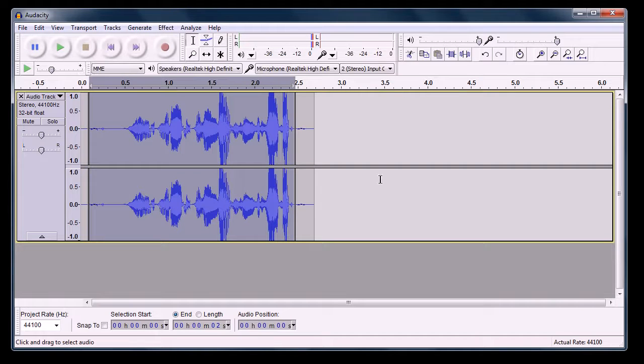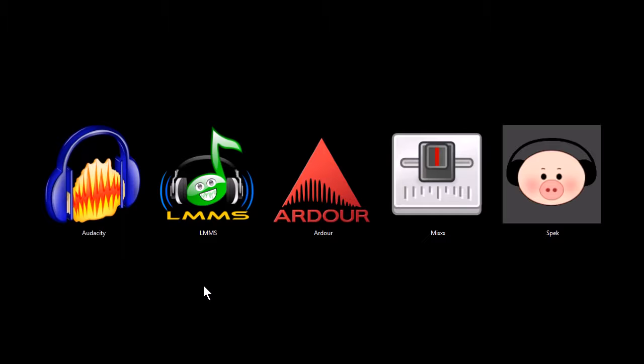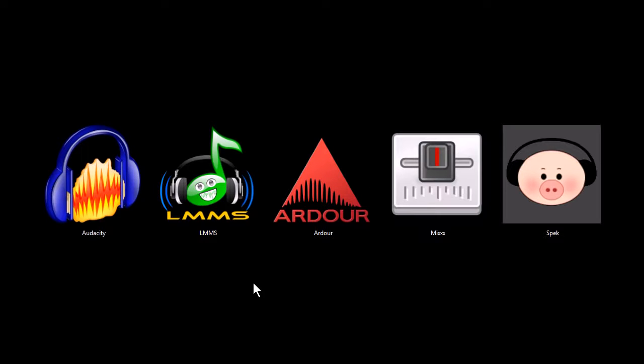You can use this program for a lot of things. It's pretty easy to use, has a simple interface. You can, for example, take the lyrics off of a song, so you have just a karaoke type version. You can take an audio recording and change the pitch, the speed, the tempo, or amplify it. It's just got a lot of different effects you can use, and it's great for recording and capturing audio. And then you can export it in WAV format. You can also get plugins to export it in MP3 format and things like that. And then you can use those recordings in some of these other programs we're going to look at.